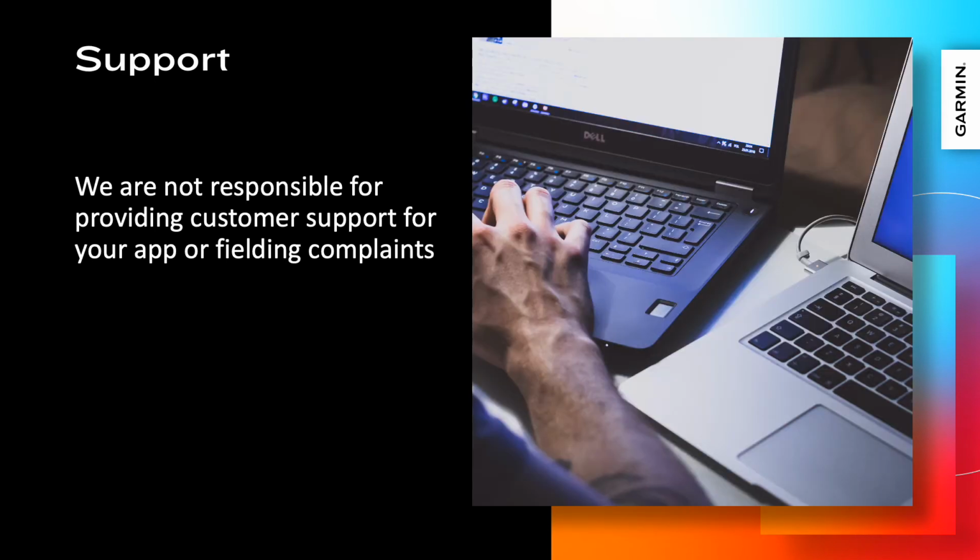We are not responsible for providing customer support for your app or fielding complaints. You should clearly explain to your users your support policy and availability. It is your responsibility to follow through on whatever support commitments you make.